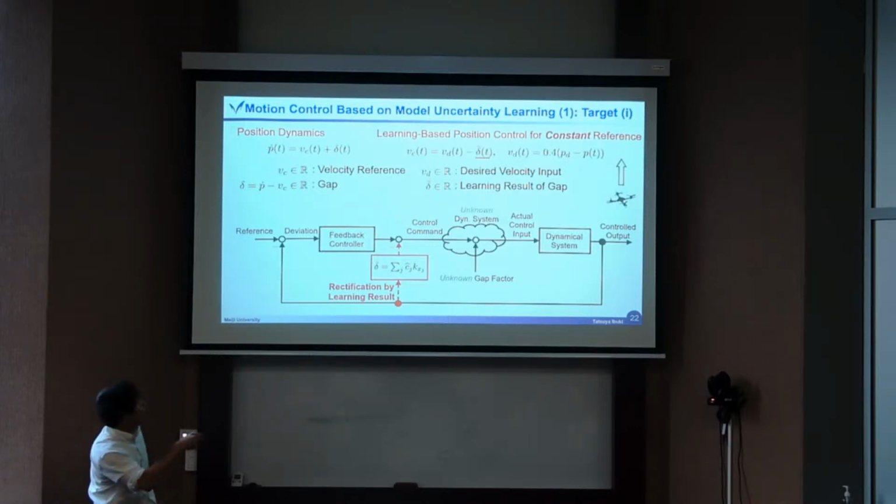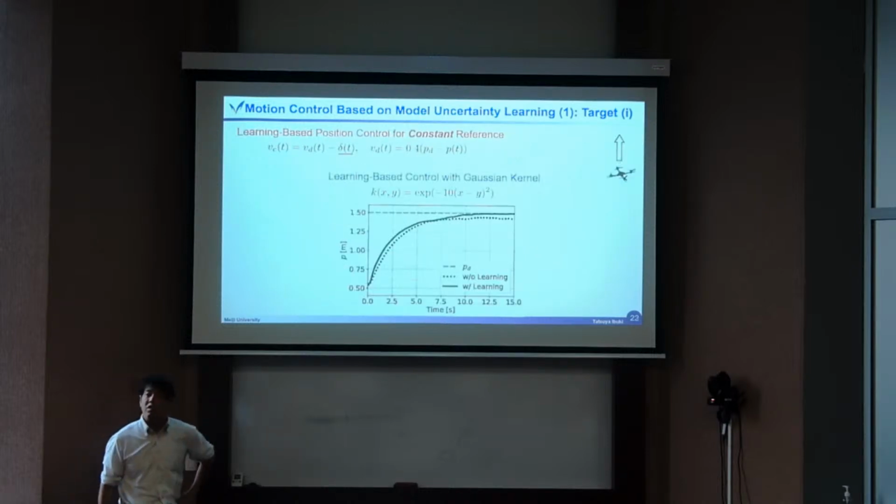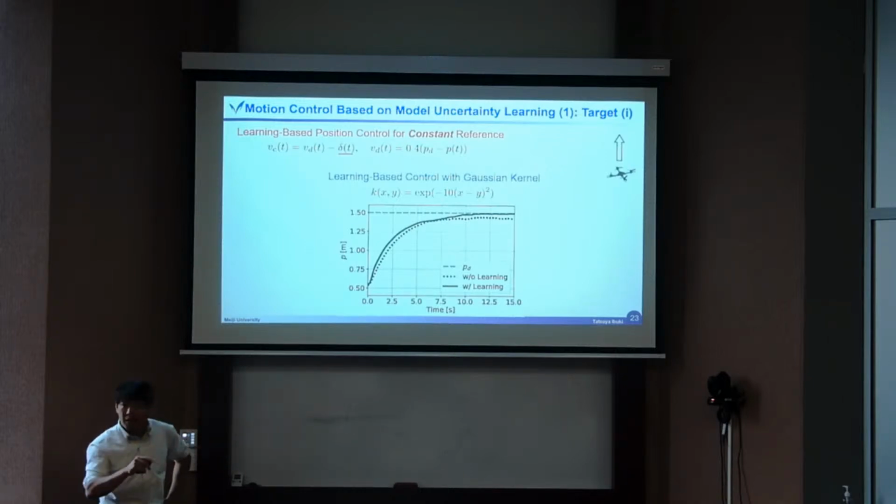Just cancel out the learning result from the desired nominal control, like here in the block diagram. Then the experimental result is given here. This is the desired target, and the dotted line is without learning, as I showed first. And this solid line is our proposed approach. So you can see that the steady state error is reduced.